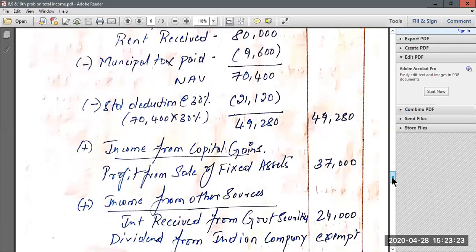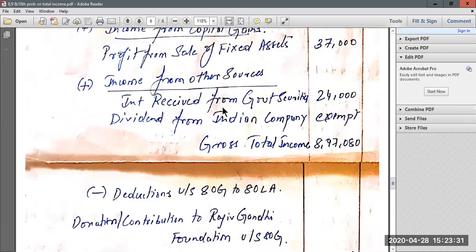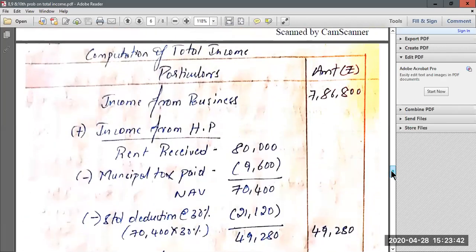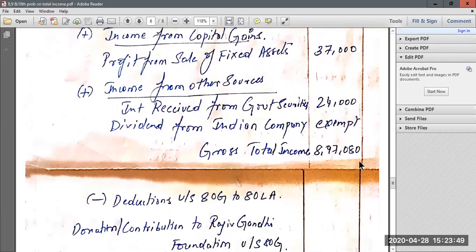the question. Then again you have to show income from capital gain, that is profit from sale of fixed assets, 37,000. Then again income from other sources you have interest from government securities 24,000, dividend from Indian company is completely exempt. So your gross total income will come to 8,97,080. So how do you get this gross total income? Add all the income from all the heads of income like business income, income from capital gains, and income from other sources. You will get gross total income.